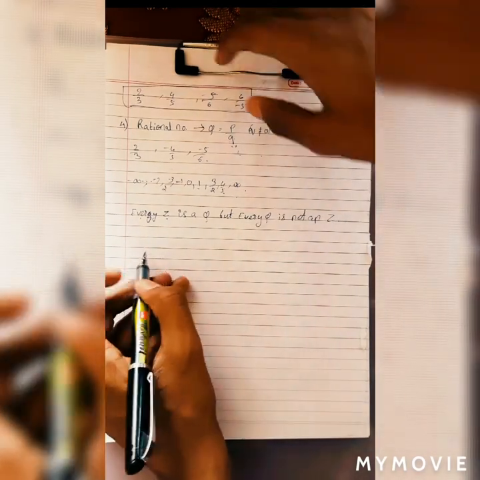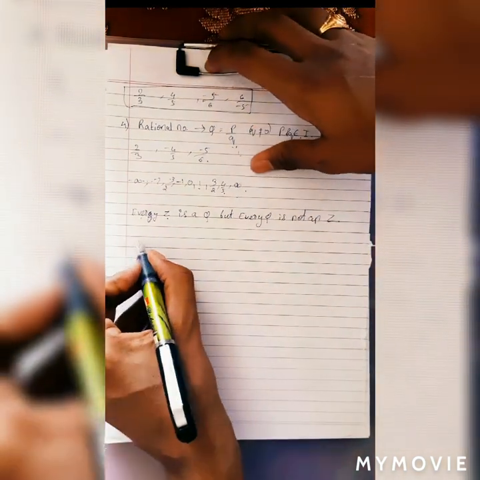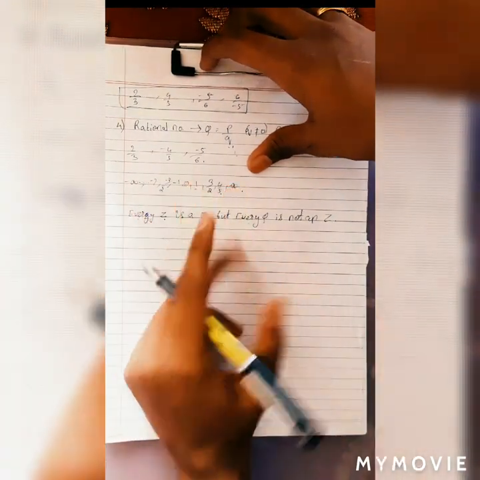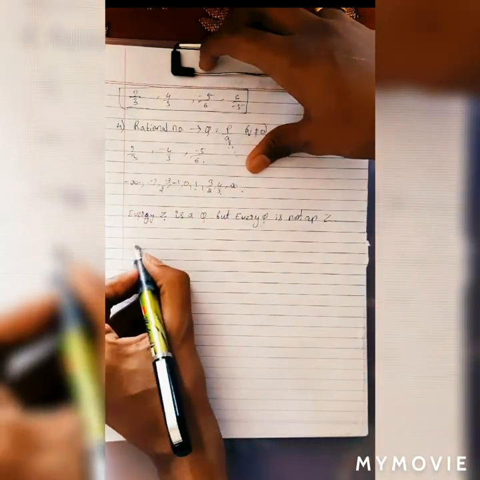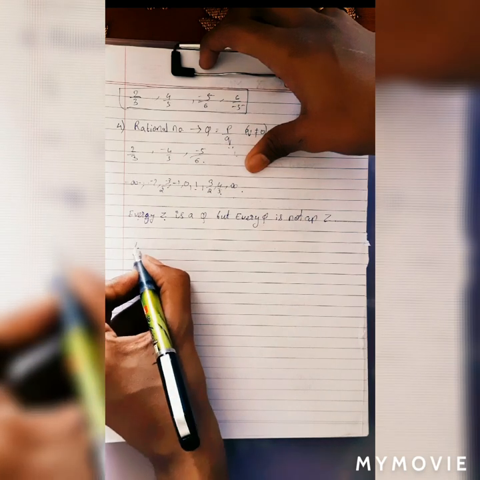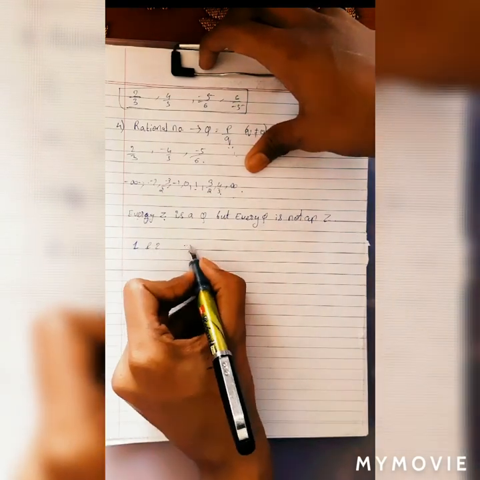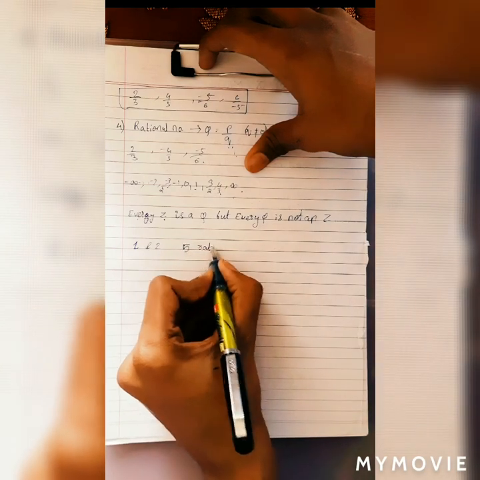Now we are going to learn how to find n rational numbers between any two numbers. Let's suppose we take two numbers, 1 and 2. We have to find, let's suppose, 5 rational numbers.